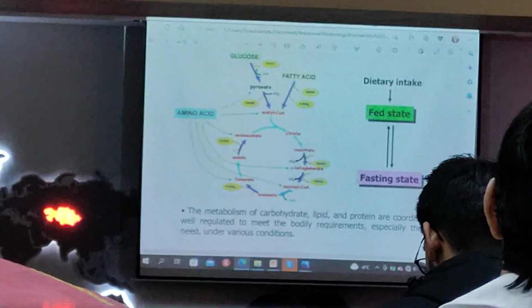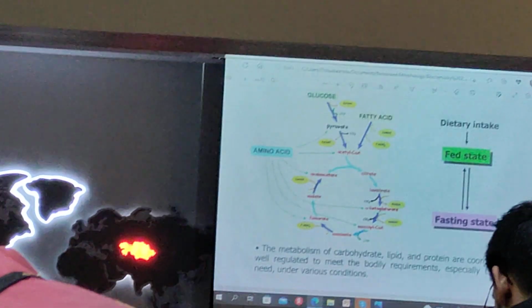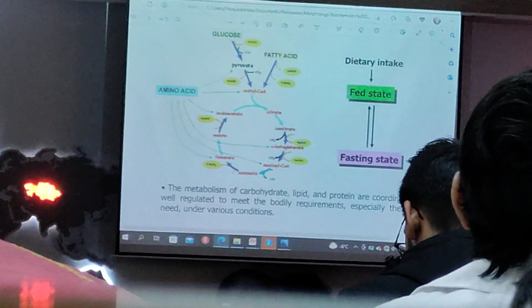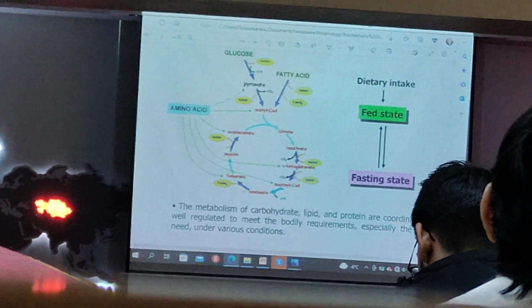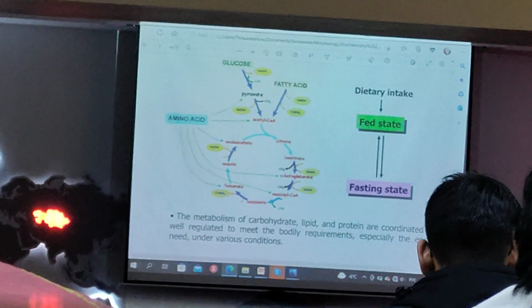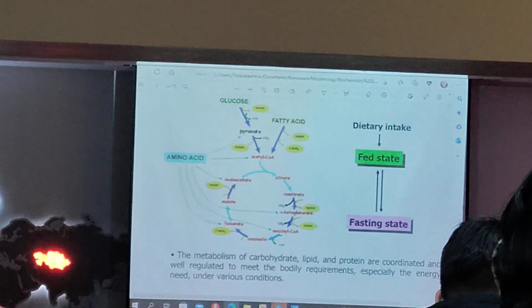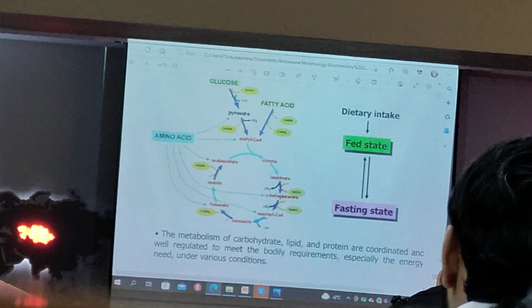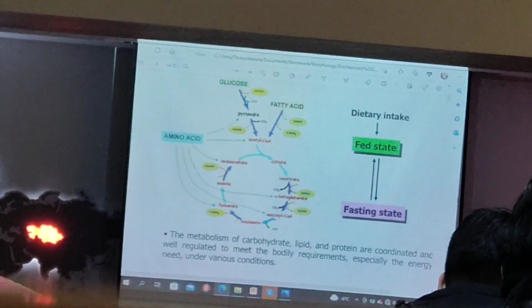You see here how glucose converts to pyruvate. Beta oxidation of fatty acids gives acetyl coenzyme A, and pyruvate can also give acetyl coenzyme A. 90% of amino acids are consumed for synthetic processes, for synthesis of proteins.